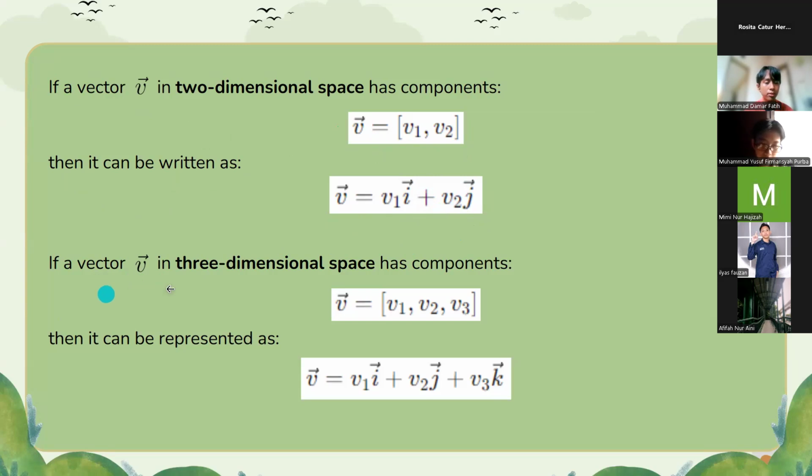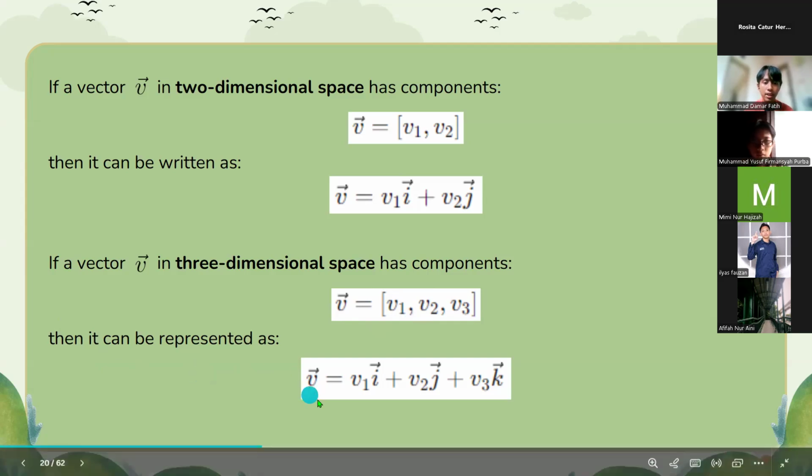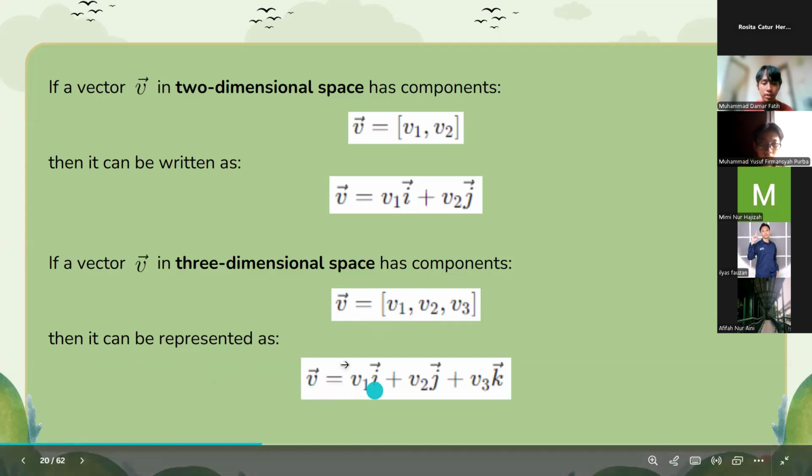If a vector v in three-dimensional space has components, vector v is equal to open bracket v1, v2, v3 close bracket, then it can be represented as vector v is equal to v1 vector i plus v2 vector j plus v3 vector k.